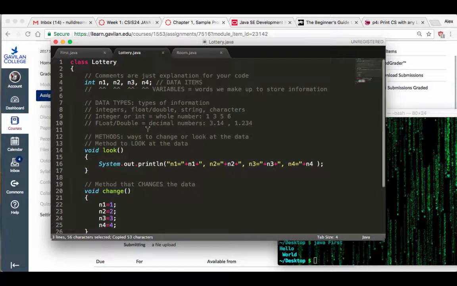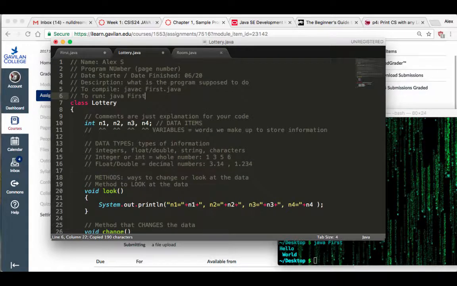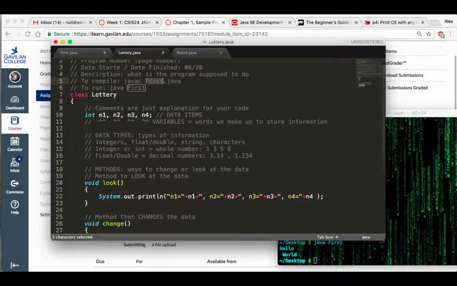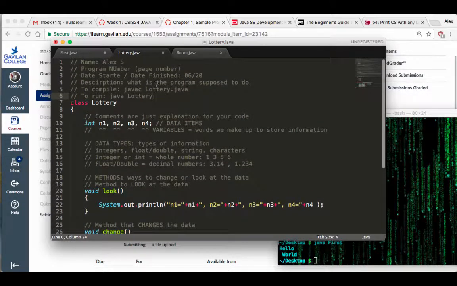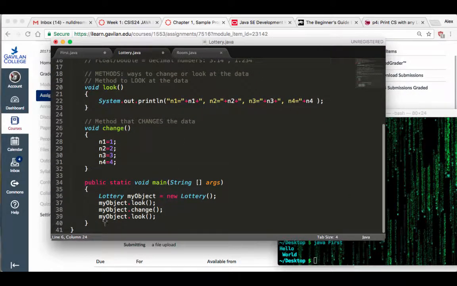I'm going to go in there, the lottery, same business. I have to have a bunch of comments on the top. Let me just copy this whole thing from here. The name is going to be my name, Alex S. Copy this, go to the lottery, and paste that stuff on the bottom. Just change this so that javac Lottery is how you compile it, and then just say java Lottery to run it. That's compile and run. And again, when the program runs, paste the output at the bottom. Show me your test run. Show me that it works if you want to get full credit.